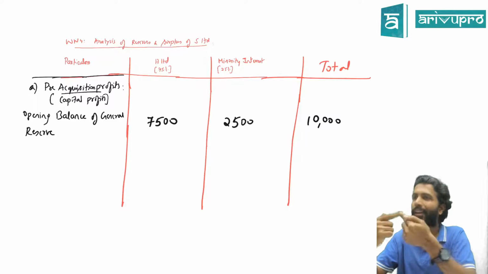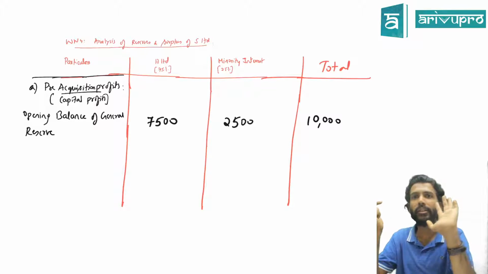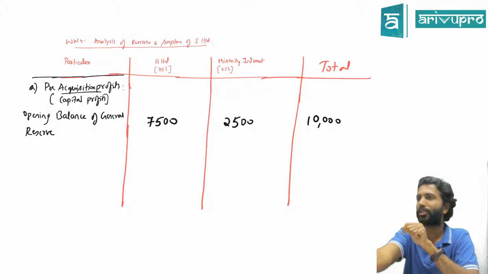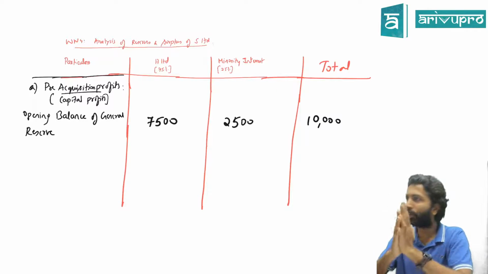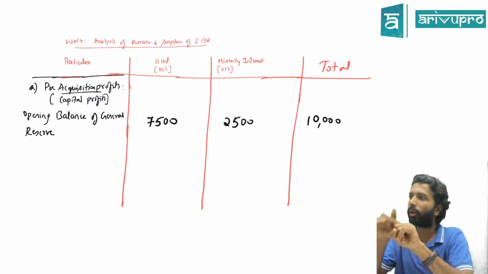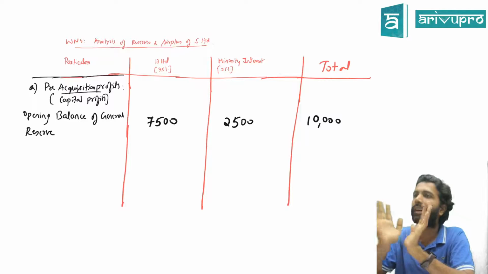Shares are being traded left, right, center. Yes or no? People hold it for 1 second, 10 seconds, 1 minute, 1 year, 10 years, 100 years. Can they go on checking? Okay, you own for 1 minute, take this much as your profit share. You own for 10 minutes, take 10 minutes' profit. Can they do it like this? So whoever is a shareholder on that particular day will get everything. If you are not a shareholder on that day, you will not get anything.